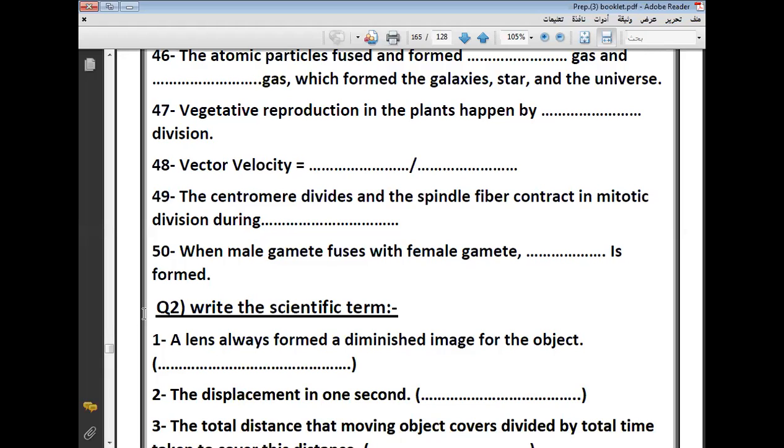Vegetative reproduction. Reproduction by budding. Reproduction by regeneration. Budding, regeneration, vegetative reproduction, binary fission, right? Right. Okay. Number 48.